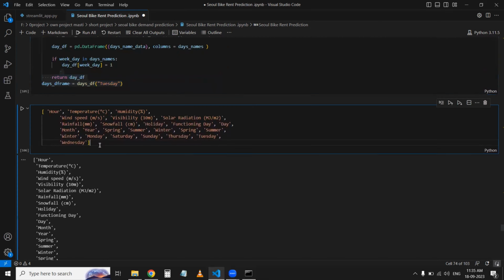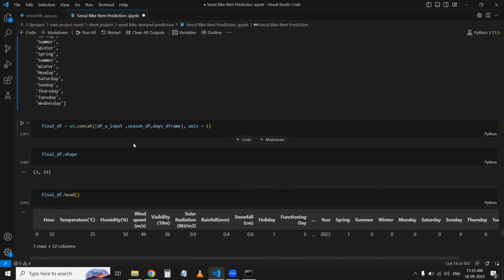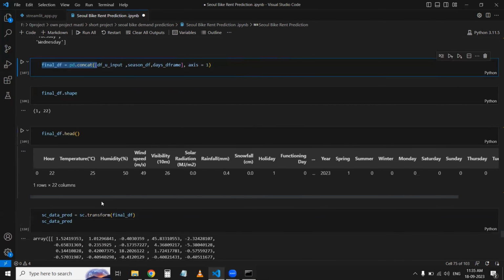I have just done it to see all the values; it's not necessary to write this. And my final df is whatever values I have extracted, I have just concatenated all the values and made a big data frame like this one, which contains 1 row and 22 columns.